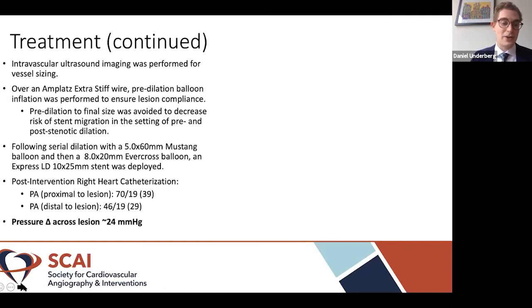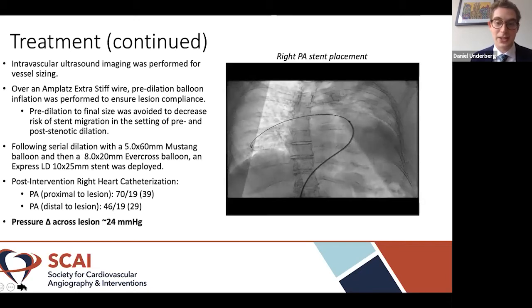And as you can see here, the post-intervention right heart catheterization showed a PA systolic pressure proximal to the lesion of 70 and distal to the lesion of 46, yielding a pressure gradient across the lesion of 24, so significantly improved from the pre-intervention gradient of 50. And this clip here just shows dilation of the stent in the right PA.